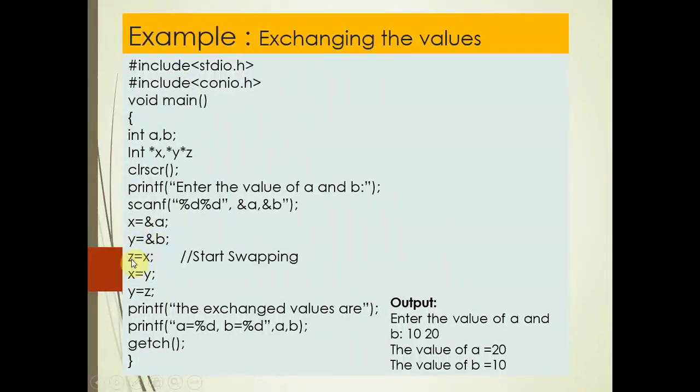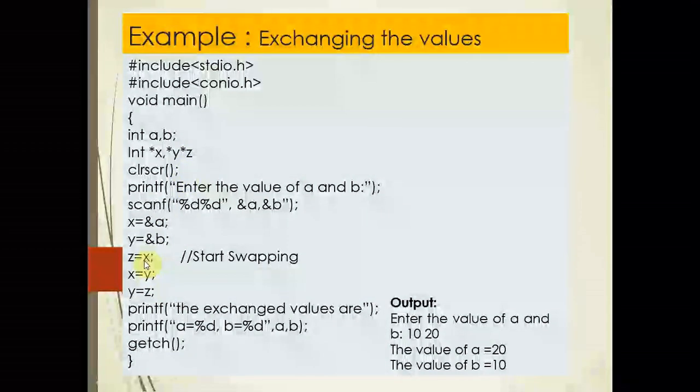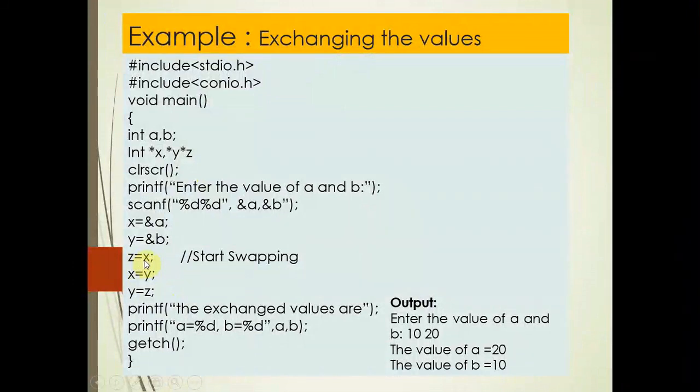And with the help of these statements, I am going to swap values. So here z equals x. When you write z equals x, what does it mean? What does x contain? x contains the address of a. So when you write the statement z equals x, then z contains the address of a, because the value of x is the address of a. The value of x, that is the address of a, is stored to z.